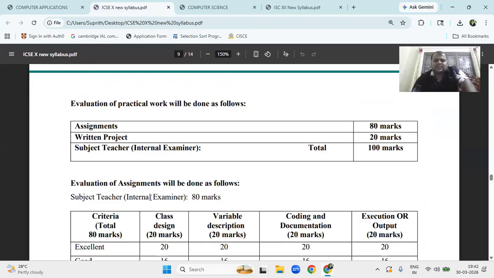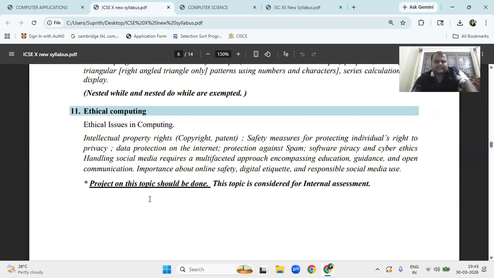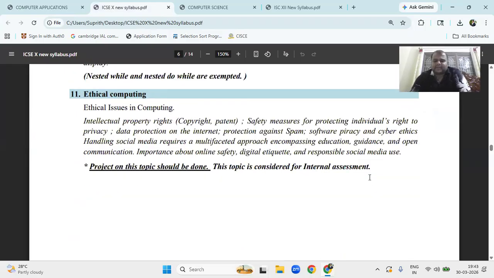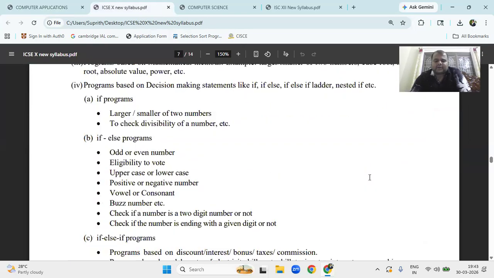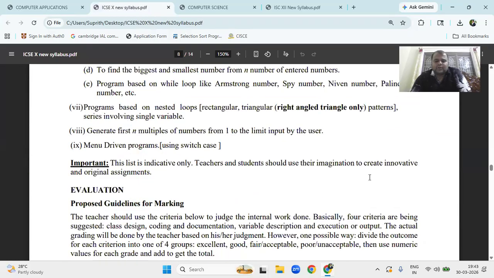So what is the topic? The chapter number 11. Where is the chapter number 11? See, this is the ethics related to IP copyright. These are the general topics. You have to write the written project for 20 marks. So the total is going to include 80 plus 20, 100 marks.